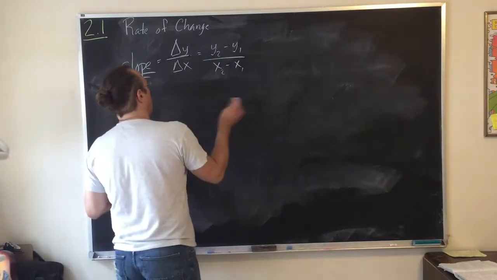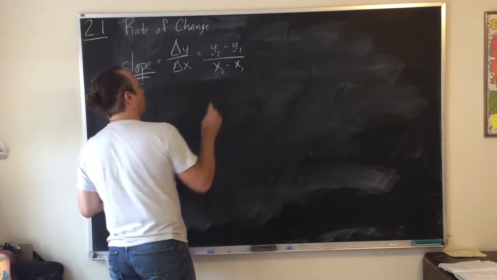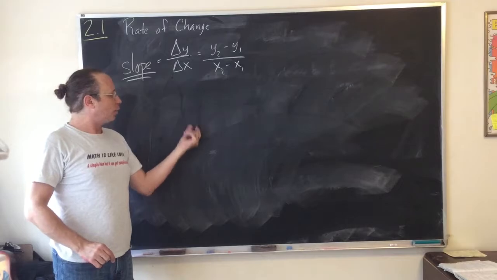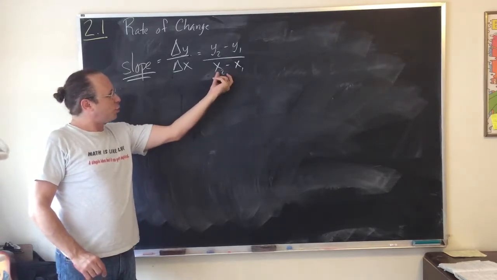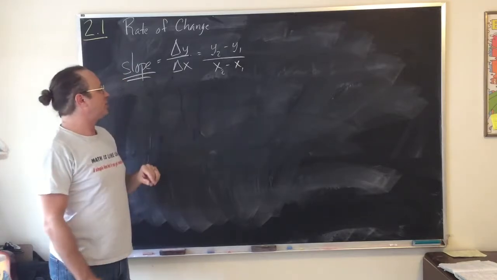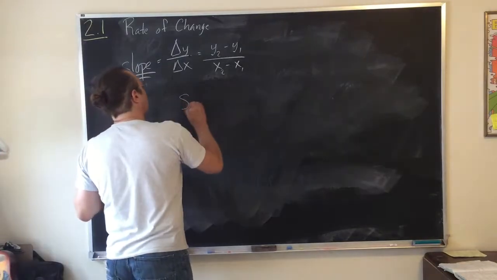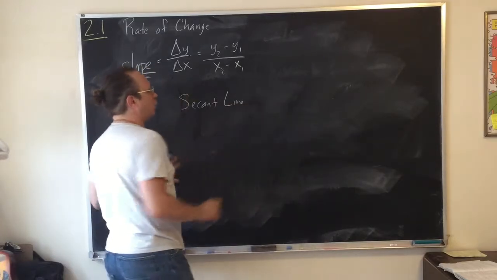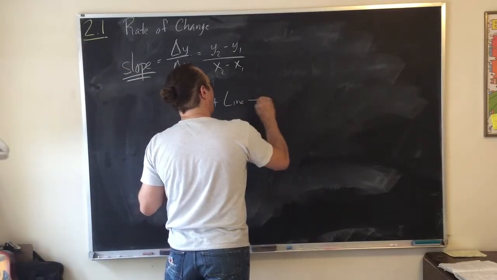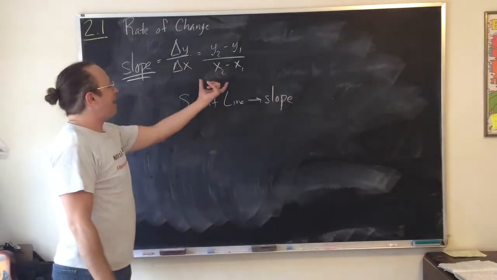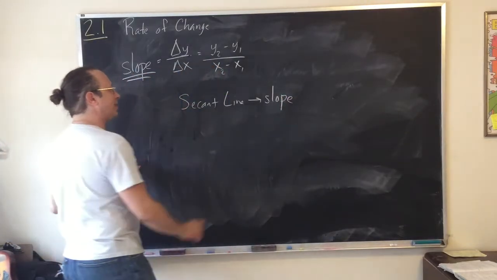So we've noticed that we started by taking smaller and smaller intervals. We got these numbers closer and closer together. So the question is, if I change x just a little bit, how much does that change y? So what we're going to do is take the secant line that connects 2 points, and we're going to find its slope. But then we're going to make the points get closer and closer together.